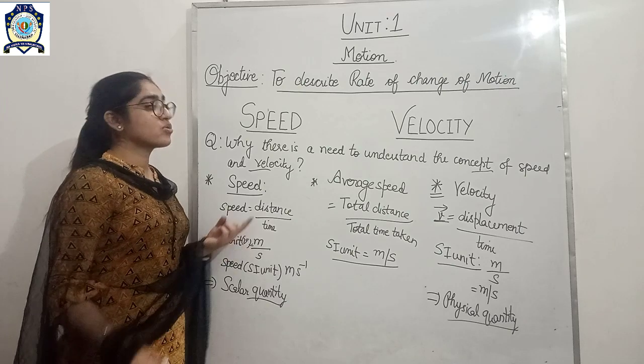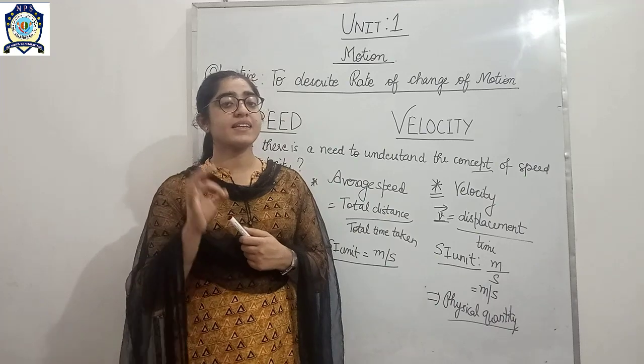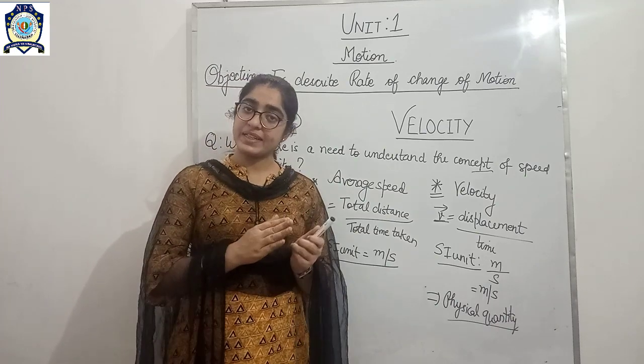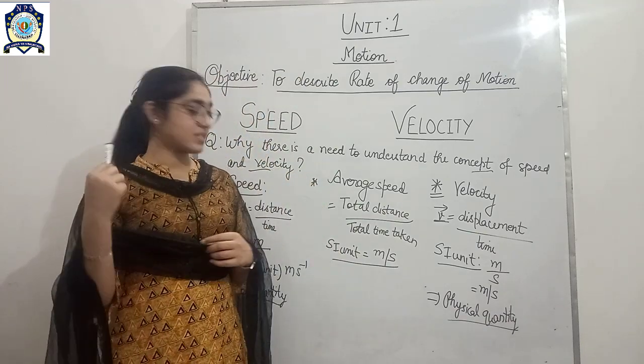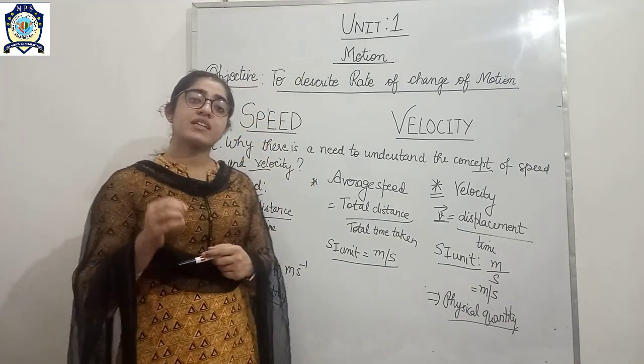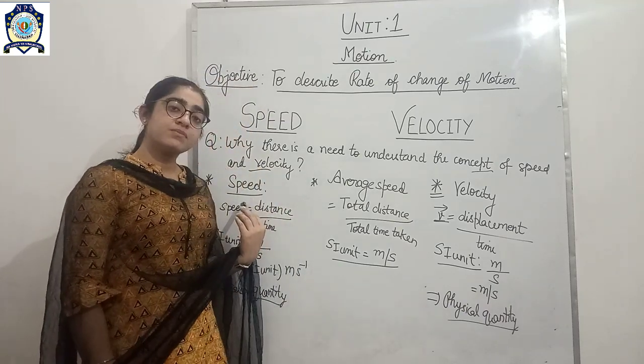So today we have discussed why there is a need to study speed and velocity. It's just a recap. After that we studied that whether an object moves faster or slower, we use the term speed.